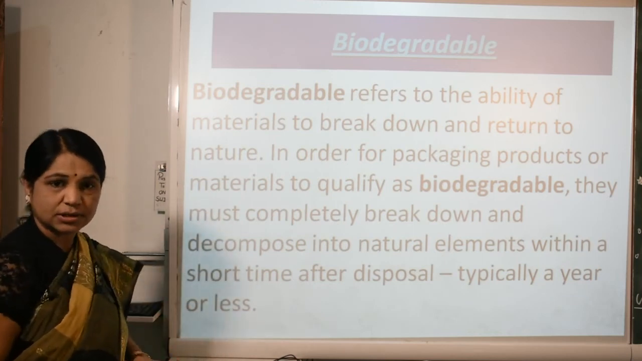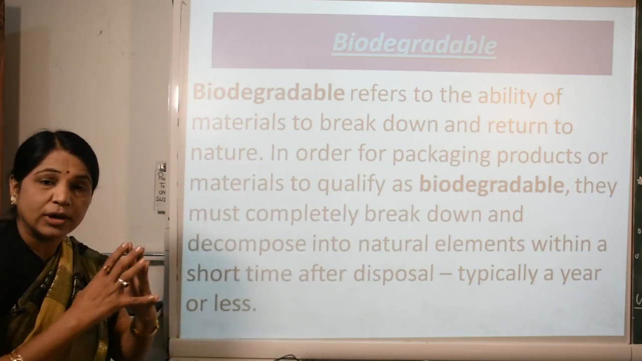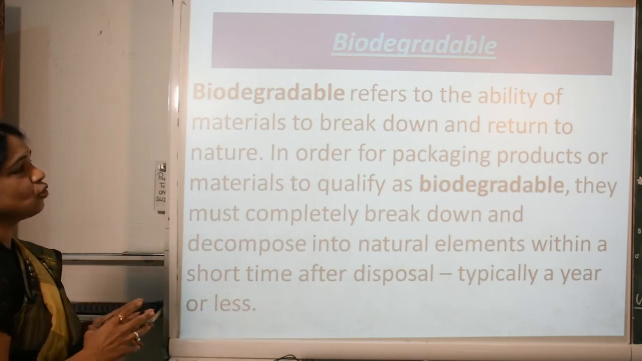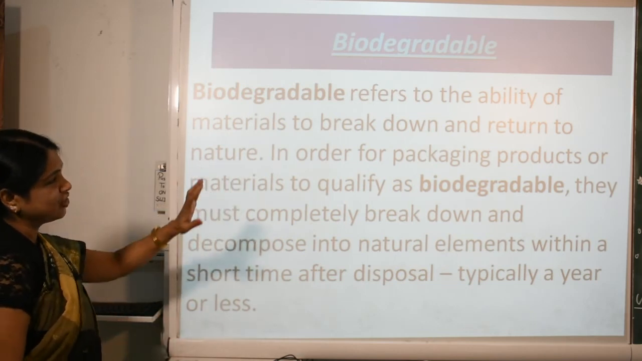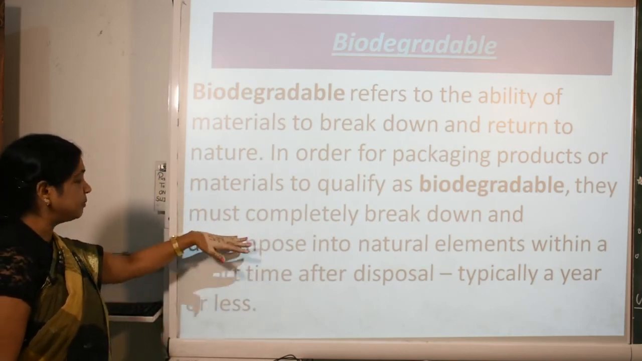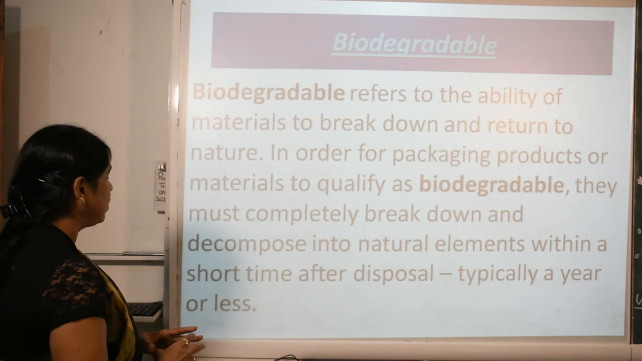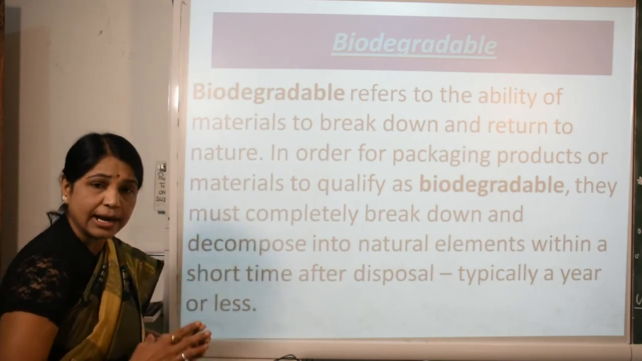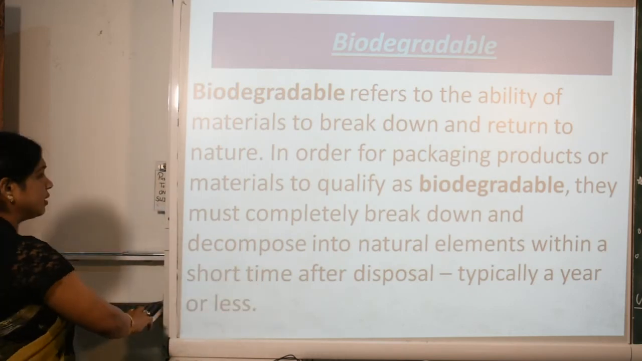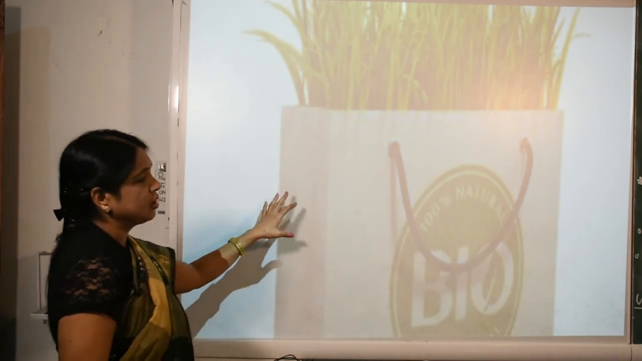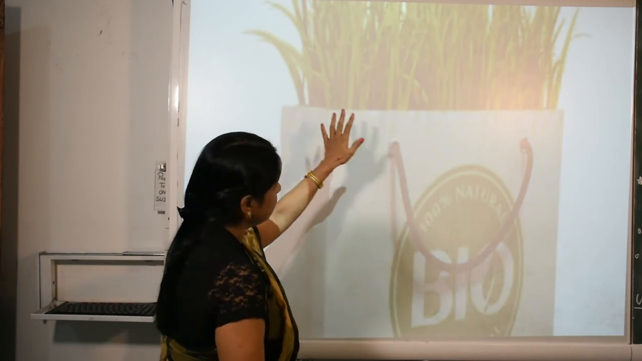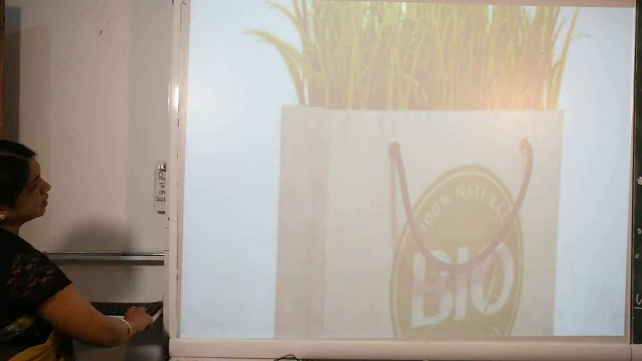So, I want to ask, in short, the definition of biodegradable and non-biodegradable. Biodegradable refers to the ability of a material to break down and return to nature. For a packing product or material to qualify as biodegradable, it must completely break down and decompose into natural elements within a short time after disposal, typically a year or less. Now the picture shows natural things, 100% biodegradable, shown as green grass.